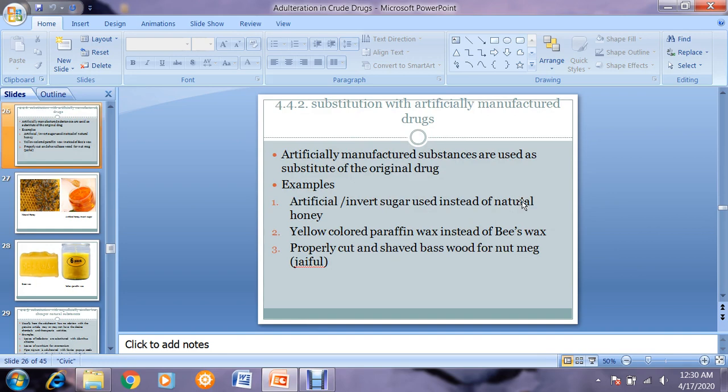So the lubricancy, the emollient effect, will not be the same as compared to the beeswax. Another example is properly cut and shaved basswood for nutmeg or jaifal. If you have seen the jaifal, you can see that whenever you shave the natural jaifal, it gives a woody appearance. So they cut and shave the basswood and use it instead of nutmeg or jaifal.